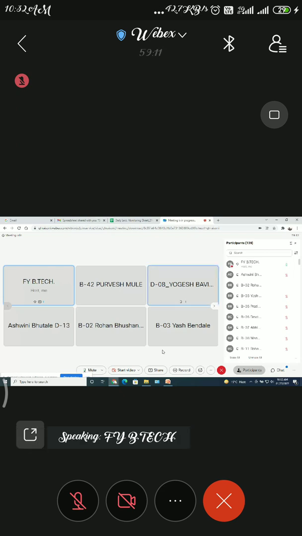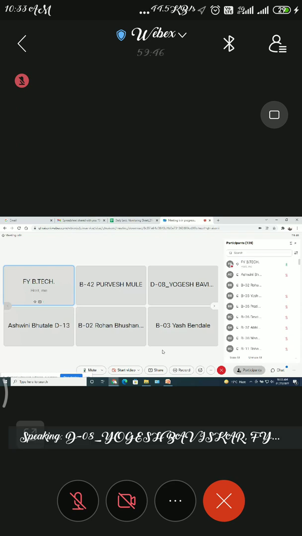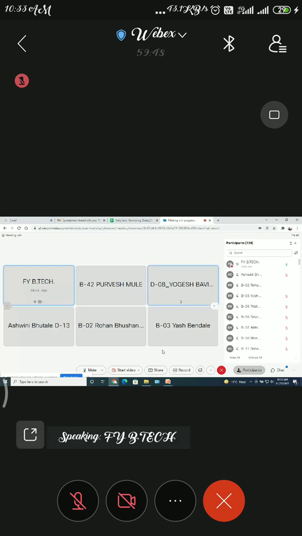So it is more convenient to go for the offline because there are some numerical portions, there are some circuit diagrams also. So it becomes difficult to explain also in online mode. So we are putting 100% efforts. You are also taking 100% effort, but still there should be some interaction, because once we interact, then and only your difficulties will also resolve. So by today we will try to convey regarding the CA. If CA will be in offline, you have to 100% report to the college.